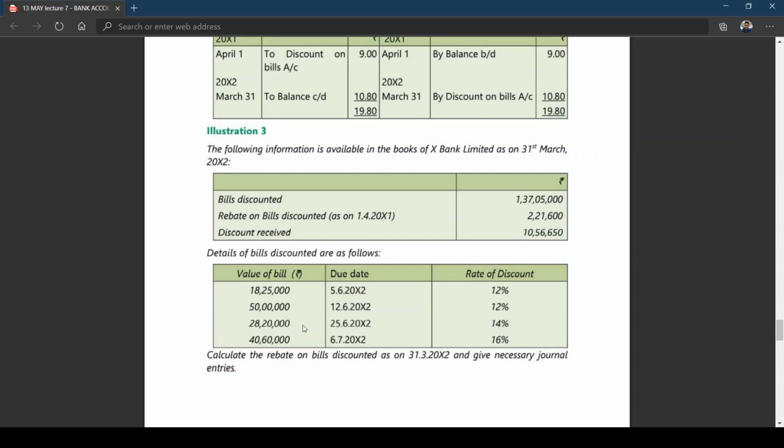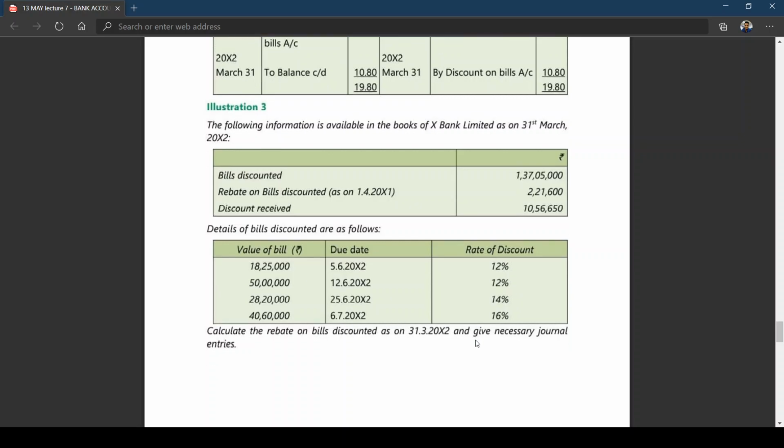What is your closing date? Tell me. 31st March. Is this clear? And what is the due date? 5th June. You have to calculate the number of days away from 31st March. Similarly, the number of days from 31st March to 12th June, to 25th June, to 6th July. Then we will be getting the closing rebate on bills discounted.